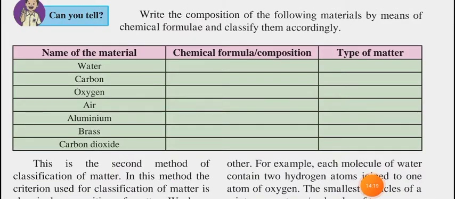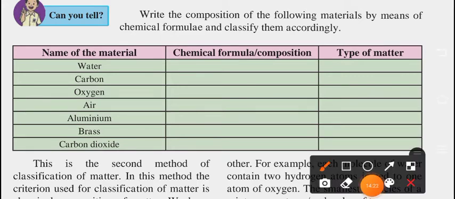Now next. Write the composition of the following materials by means of chemical formula and classify them accordingly. Here, the name of the material is given. We have to write its chemical formula and the type of matter. What types will come over here? Just recall it. I told you at the very start of the chapter. What are the types of matter? Element, compound and mixture. How to recognize element, compound and mixture?